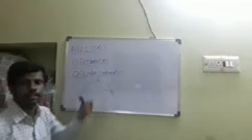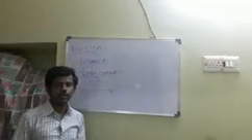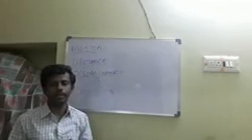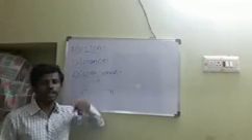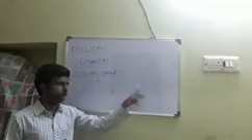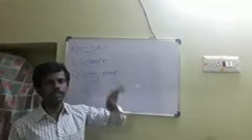What is motion? A body is said to be in motion when its position is continuously changing with the time interval. If we want to say one body is in motion, it has to change its position continuously. It should not be at the same place. It has to change its place. Then we can say it is in motion. So that is called motion.